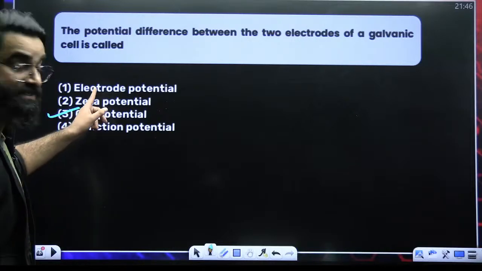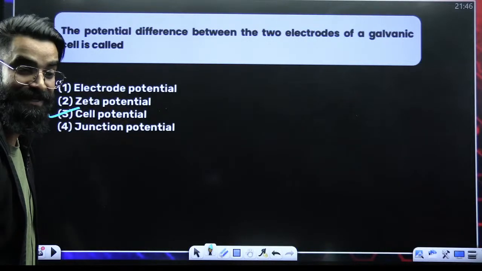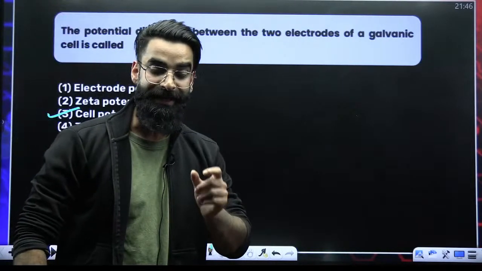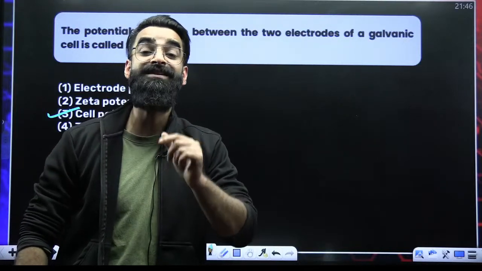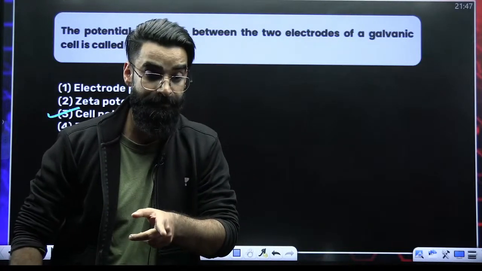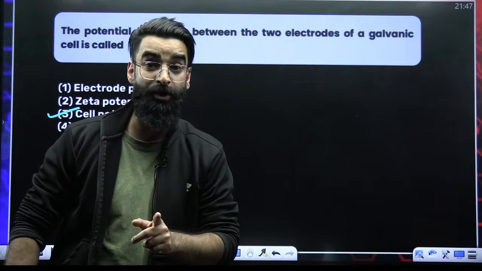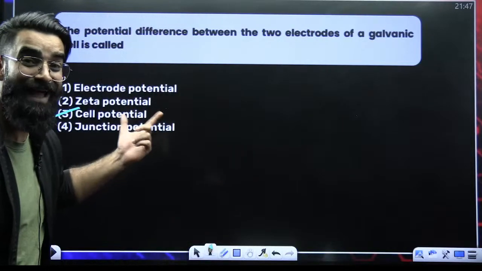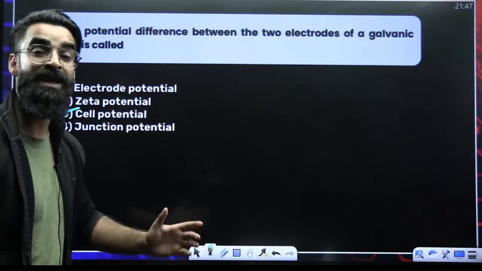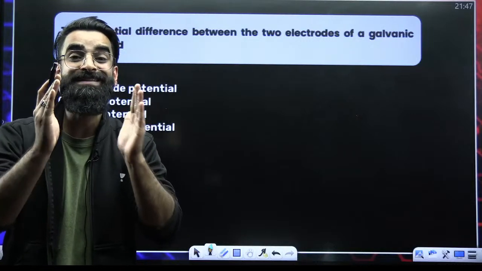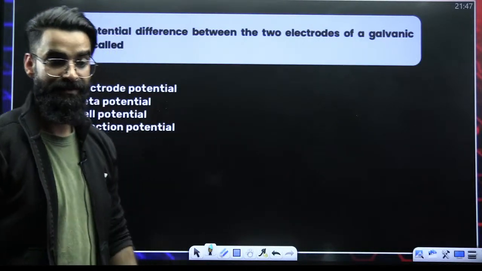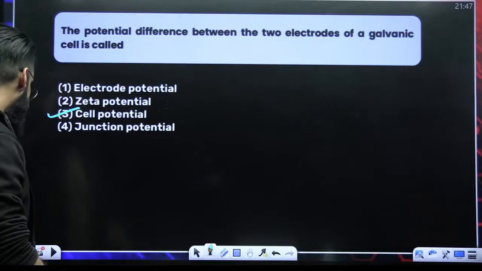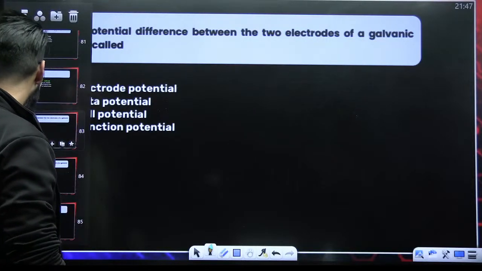See, a lot of students did a mistake. They wrote electrode potential as the answer. What is electrode potential? Electrode potential is the potential difference that gets created between the rod and the solution. The question is not talking about that potential difference. It is talking about the potential difference that gets created between two electrodes in a galvanic cell. Right? So it has to be your cell potential.